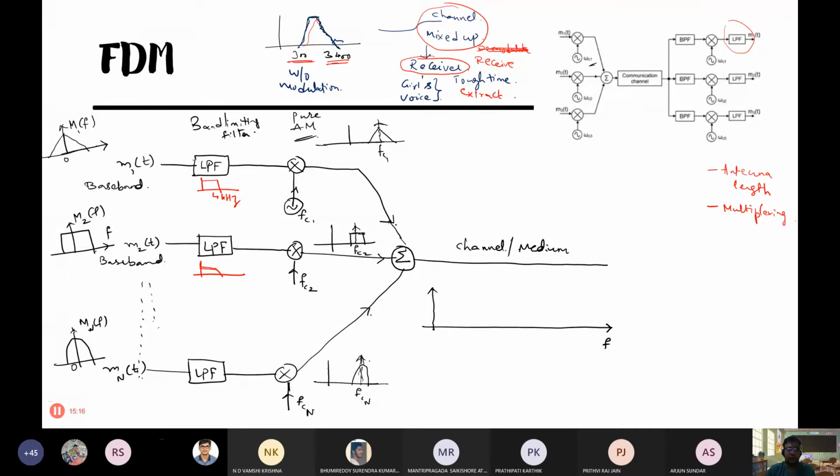In the GATE exam you can also get questions where they tell you the first one is AM modulated, the second one is DSB modulated, the third one is SSB modulated, the last one is FM modulated. So in the GATE exam the main aim is to confuse the student. So that is the thing.